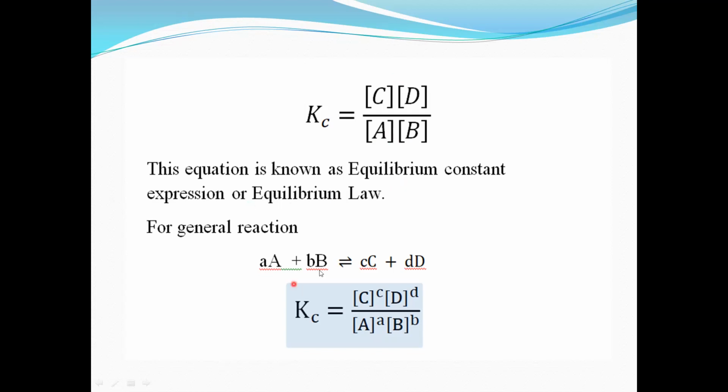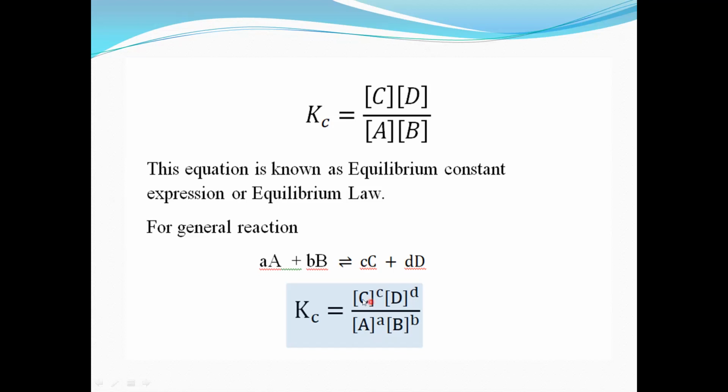Now for this reaction, small a into capital A plus small b into capital B gives, reversible, small c into capital C plus small d into capital D, we have to write Kc. Kc is the equilibrium constant. Kc is equal to concentration of C and D, the products, and small c and d are their coefficients.